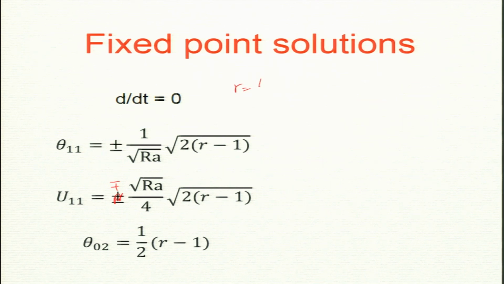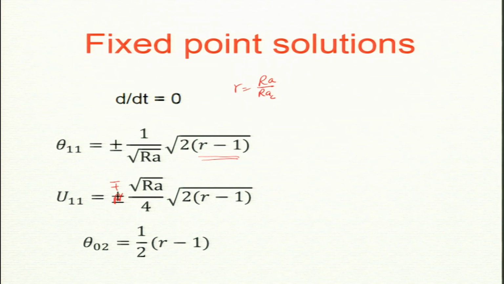Small r is Rayleigh by Rayleigh critical. So, these solutions are meaningful only for r greater than or equal to 1. If r equals 1, they become 0. So, r equal to 1 is a transition point, and that is indeed the case, because Rayleigh by Rayleigh critical is 1.